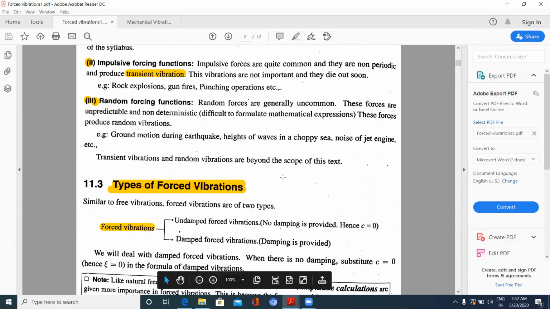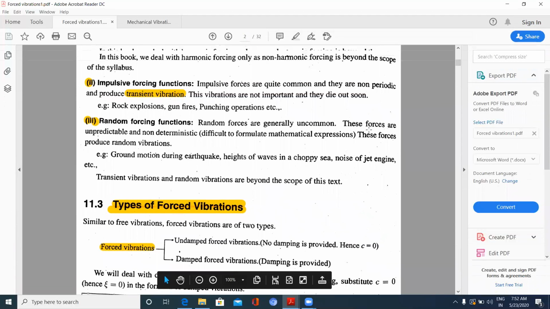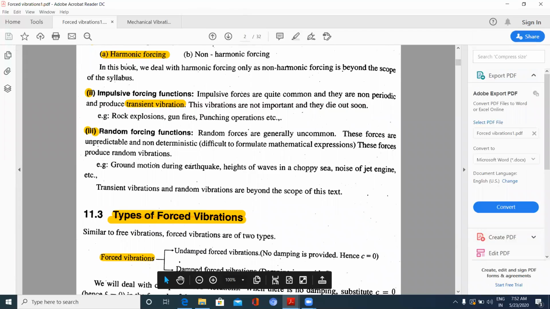Our concentration will be on harmonic forcing only. We'll be studying the forced vibrations where the forces are applied harmonically, that is, at regular intervals.